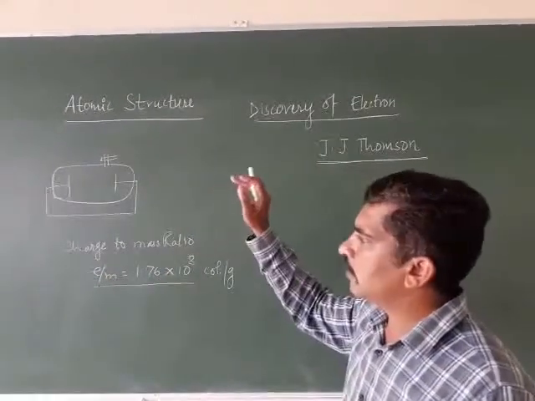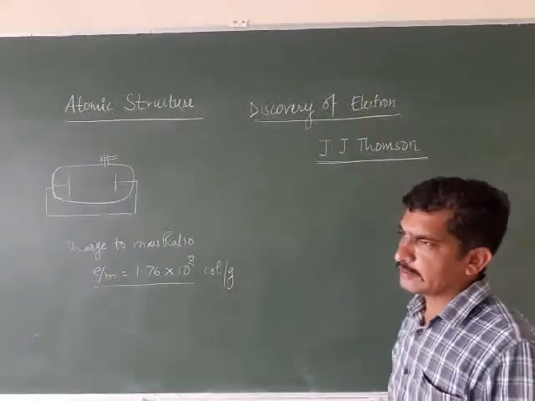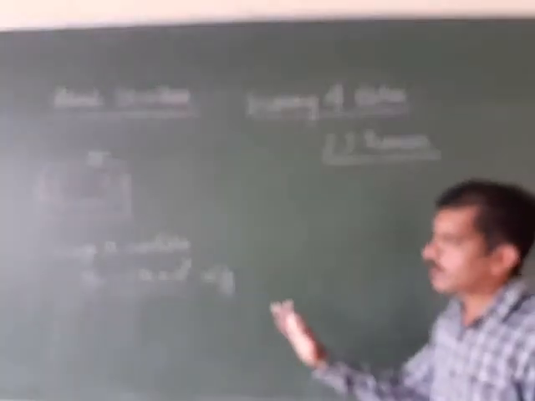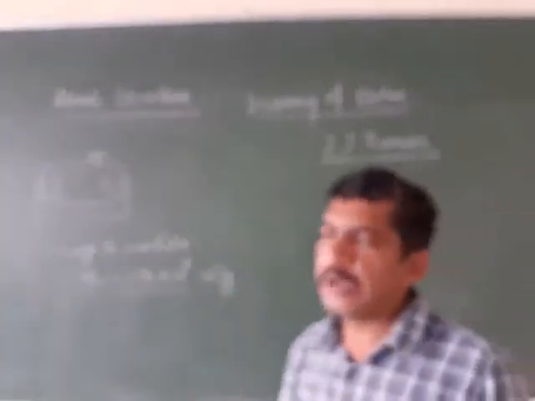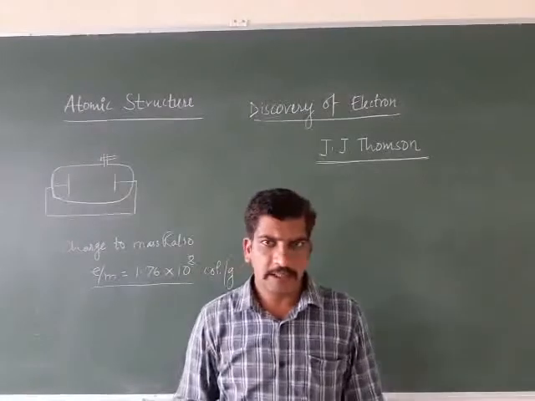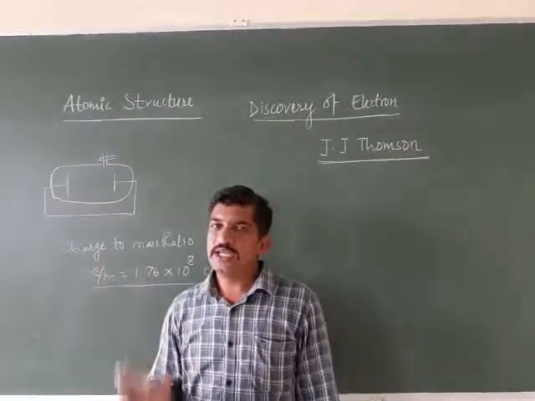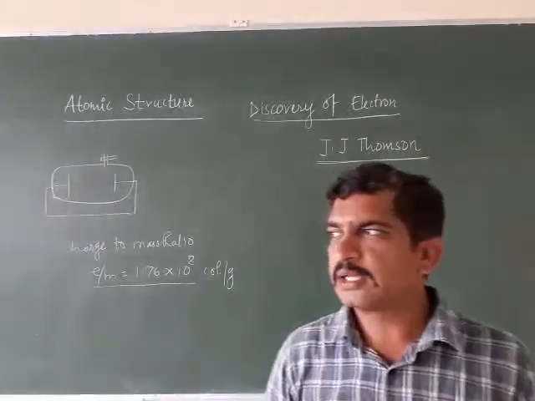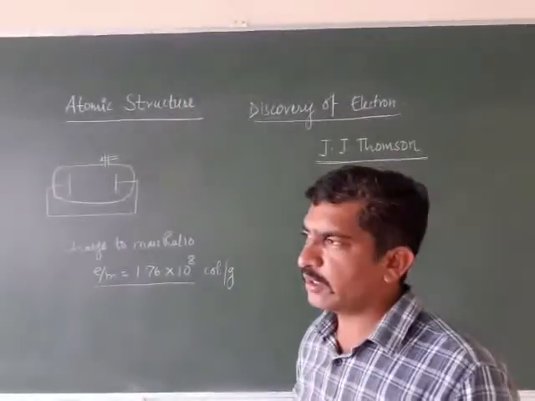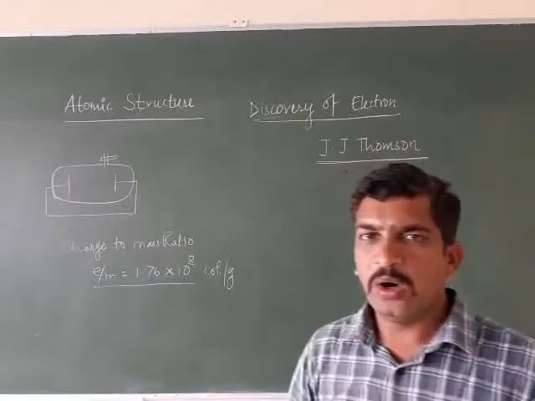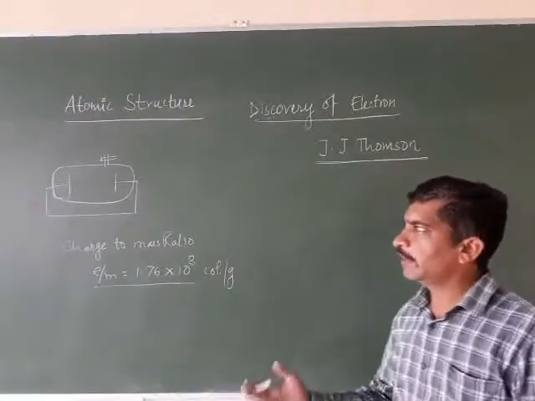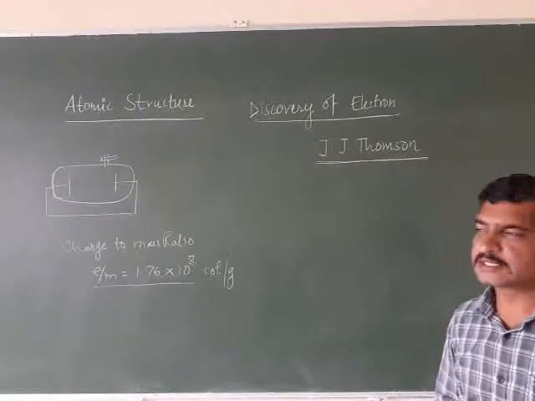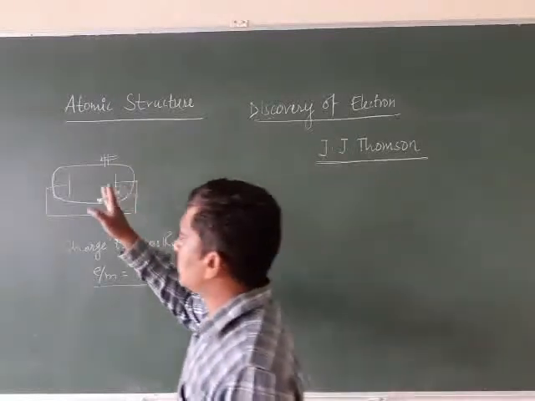So what are the cathode rays? They are fundamental particles of matter. The nature of cathode rays is independent of the metal used for making the cathode, and independent of the nature of the gas present inside the tube.